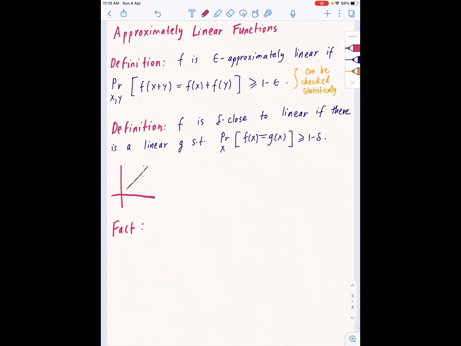So fact: f is delta close to linear implies 3 delta approximately linear.